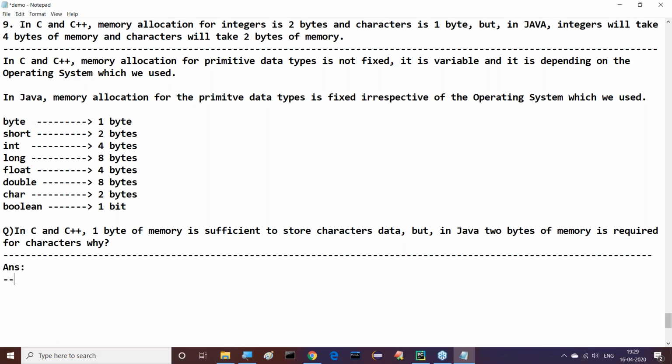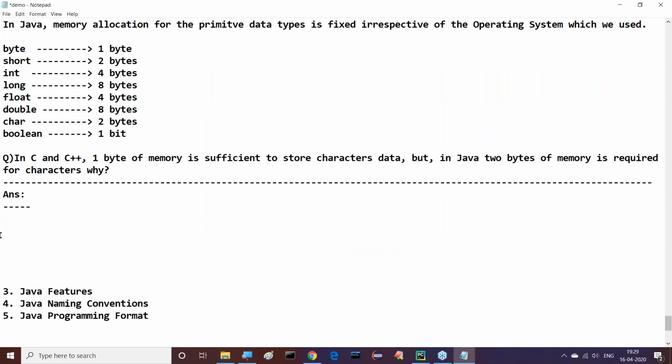Right, sir. The answer is very clear. Try to understand it now. In C and C++, memory for characters is only 1 byte, but in Java, 2 bytes. Why? In C and C++, all characters are represented in the form of ASCII values.